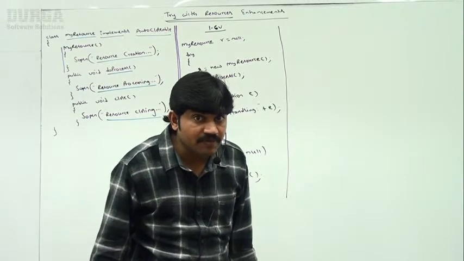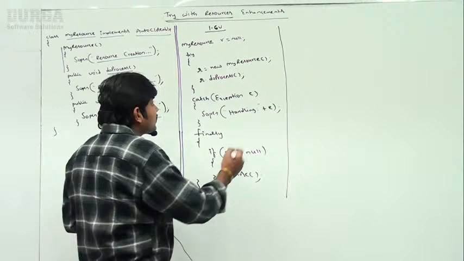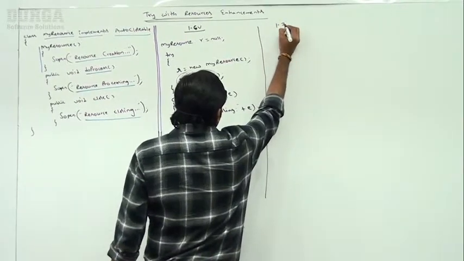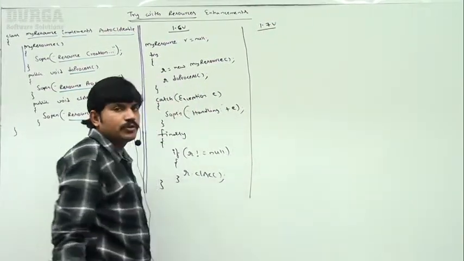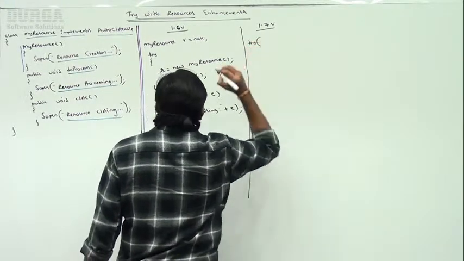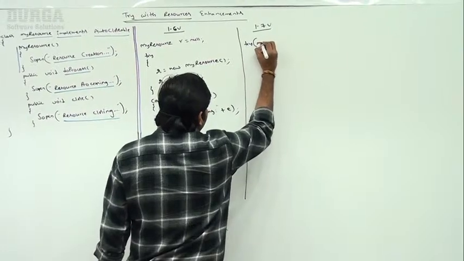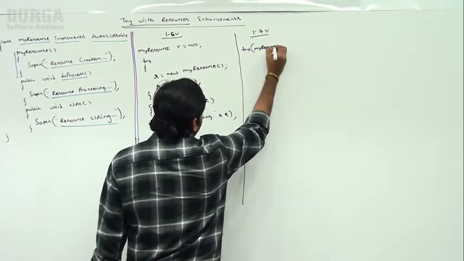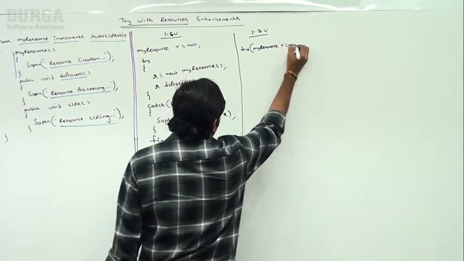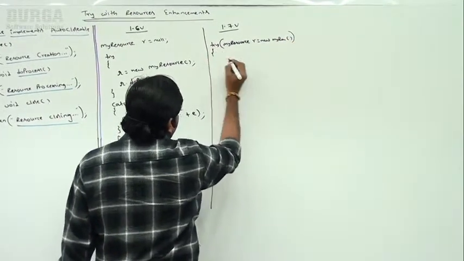But in the 1.7 version, try with resources came or not? Yes. Sir, in the 1.7 version, with try with resources, how can you do it? Very simple. What can I take? Try, here in try, create the resource. MyResource r is equal to new MyResource. Observe a bit carefully.